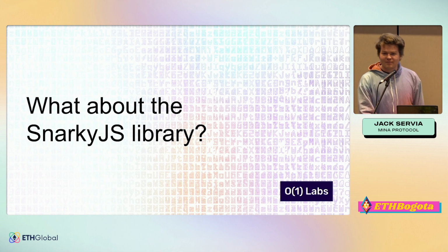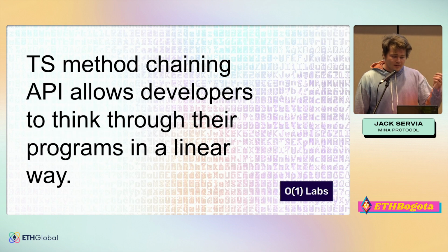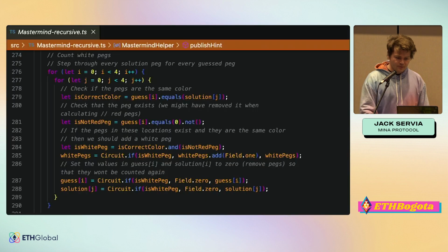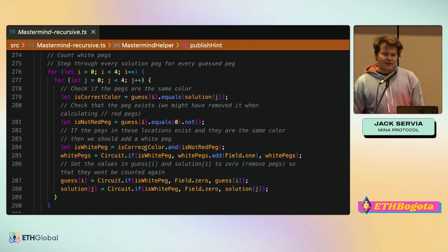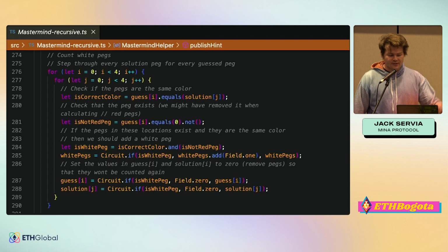And so the other side of what makes SnarkyJS so powerful is actually the language itself. TypeScript method chaining allows developers to think through their programs in a very linear way, especially compared to other zero knowledge proof paradigms. And so we can see what this looks like here. We have this Bool, isCorrectColor. We can just call and on it and pass in the thing that we want to AND it with, and what we get out is another Bool, isWhitePeg. And if we want to do something more complicated, we just chain these methods together.